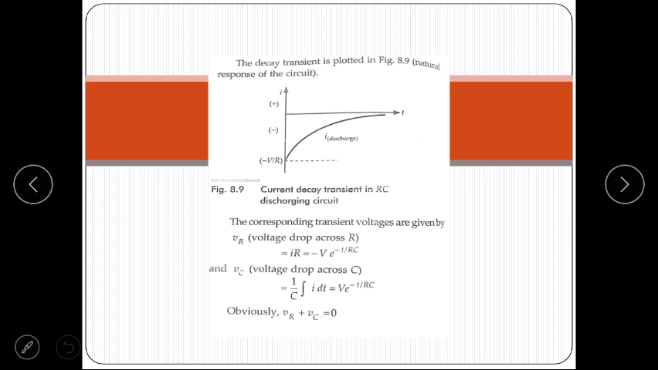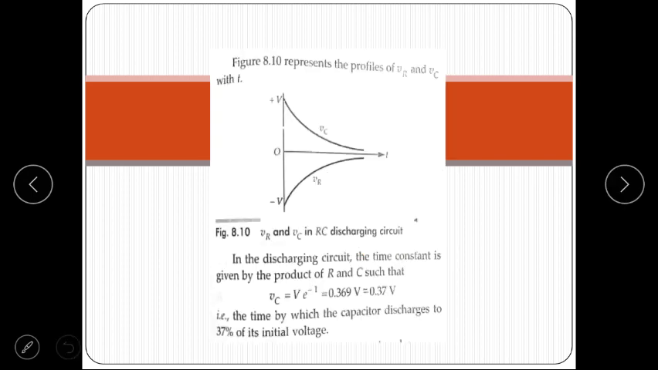So VR, voltage across resistor, is equal to minus V e to the power minus t upon RC, and voltage across capacitor VC is equal to 1 upon C integration of I dt. So obviously VR plus VC is equal to 0. Now in the discharging circuit, the time constant is given by the product RC, such that VC is equal to V e to the power minus 1, that is 0.37 V. That is the time by which the capacitor discharges to 37% of initial voltage.